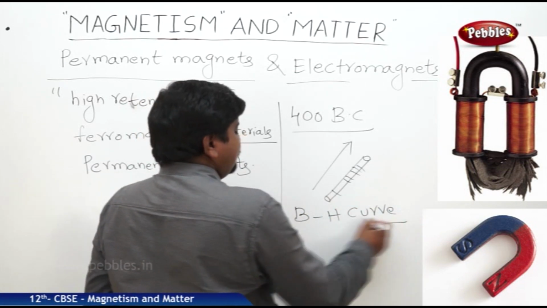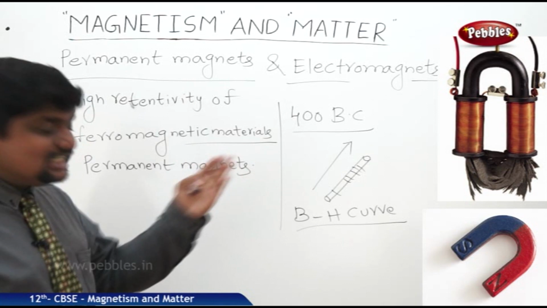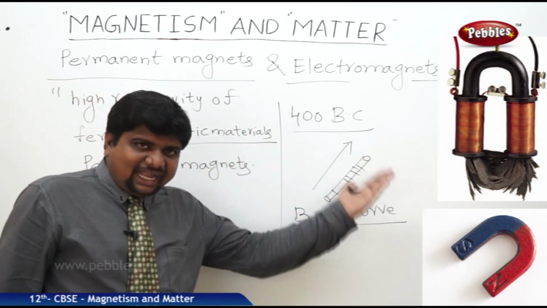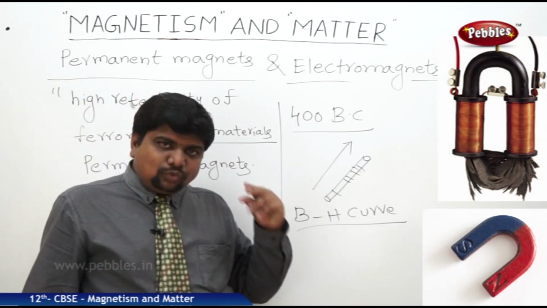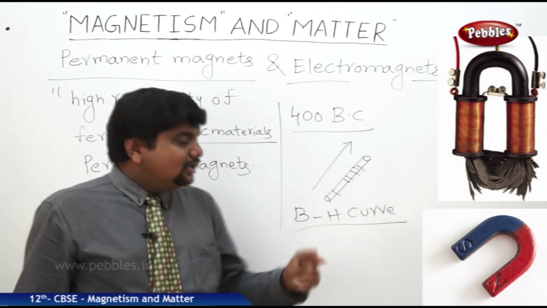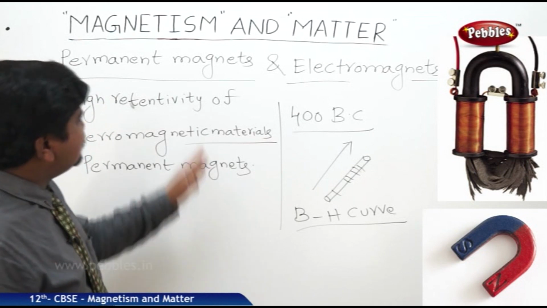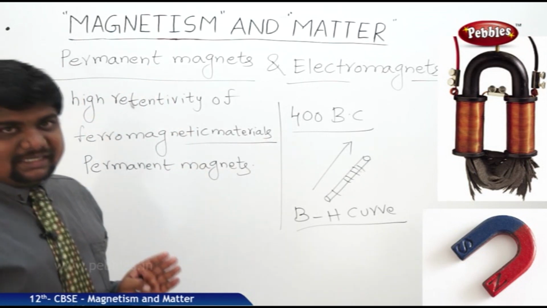So how much retentivity it is showing, how much coercivity it is showing, maybe it is iron, steel, or whatever may be the other materials. Those materials whose coercivity is more are the best materials to manufacture permanent magnets.